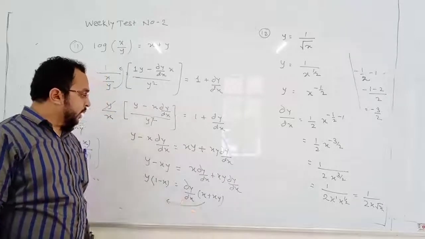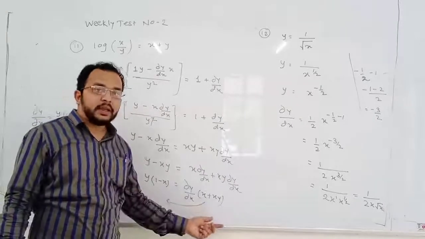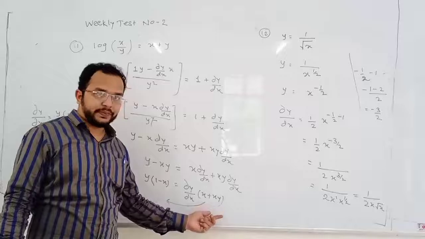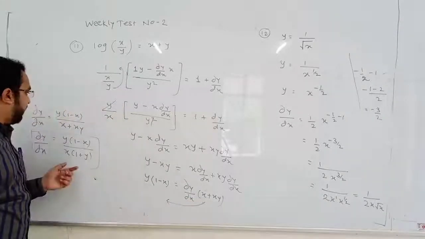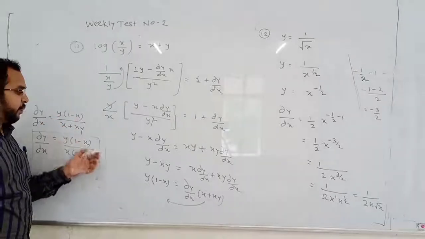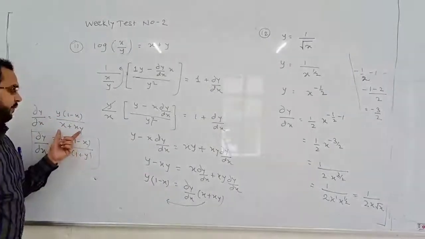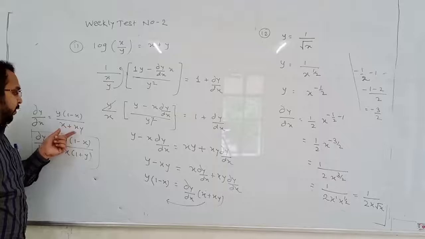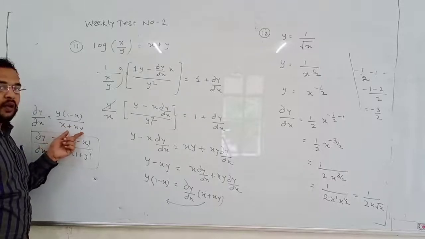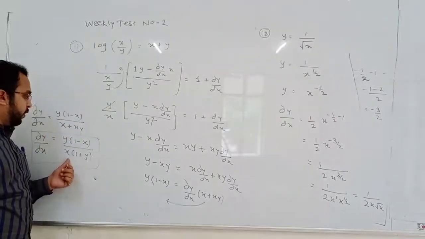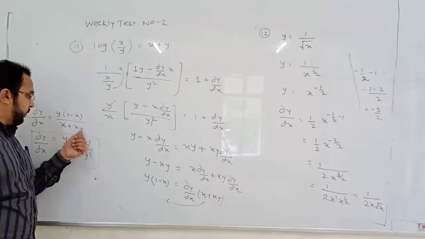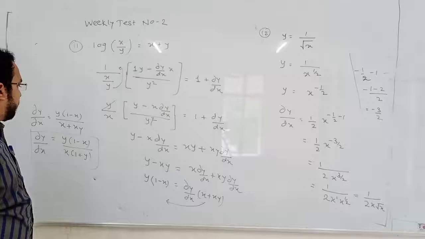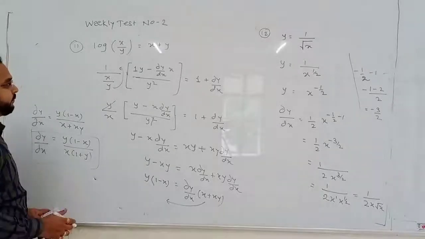x plus xy. Now here x plus xy is in the numerator. If it goes to the other side, it will go to the denominator. So y into 1 minus x upon x plus xy. So from these two terms, x and xy, we can take x as common. So the remaining is 1 plus y. Here it is 1, here it is y. So this is your answer.